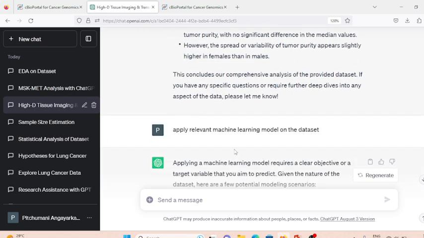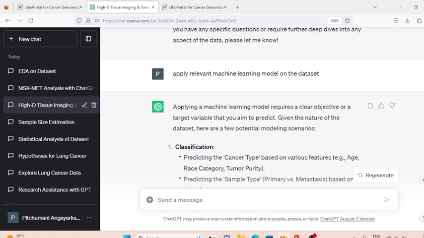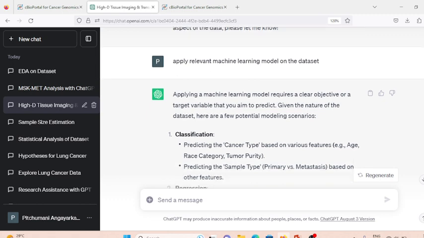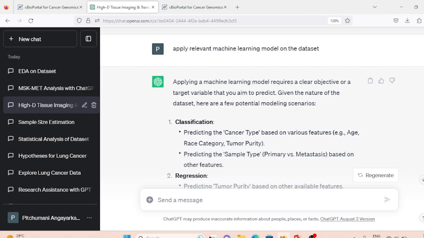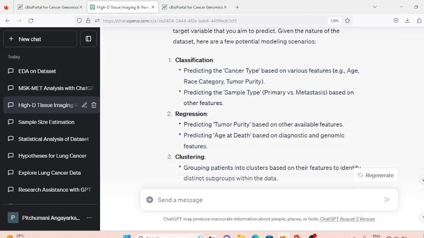Then I asked it to apply the relevant machine learning model on the data set, but I have to define a very clear objective. If it is a classification problem, I have to specify my target variable. If it's a clustering type, I have to specify what are the clusters that I want to identify within the distinct subgroups of the data. If it's a regression, I have to take the continuous feature as my dependent variable. The variable which is continuous in nature and also numerical has to be taken into account as the dependent variable.